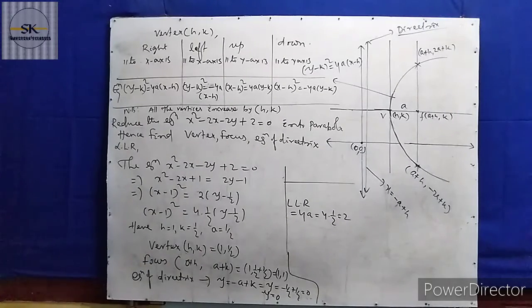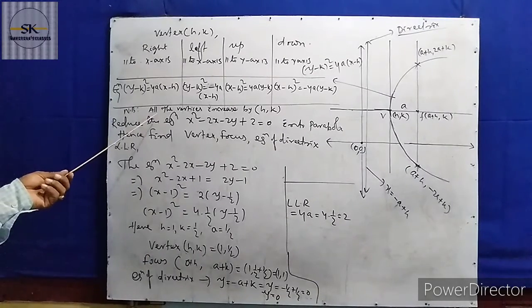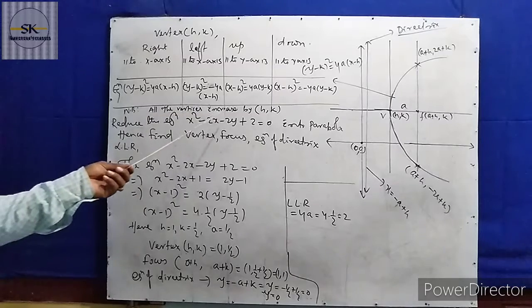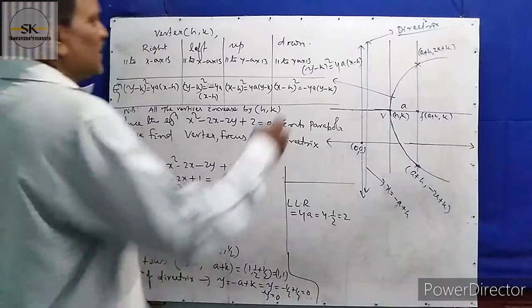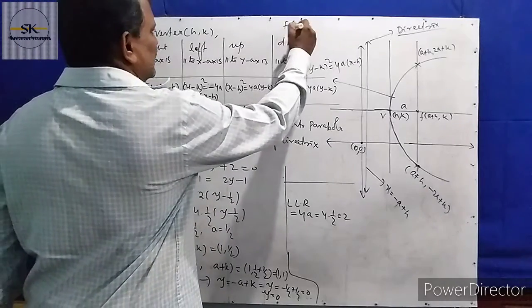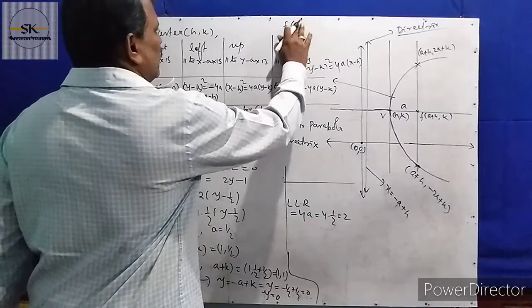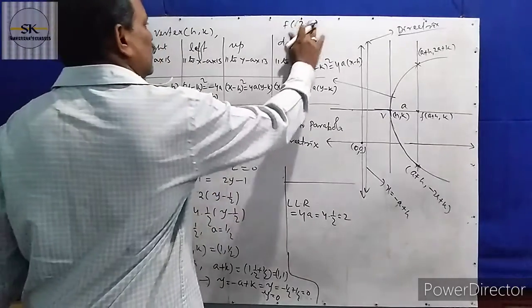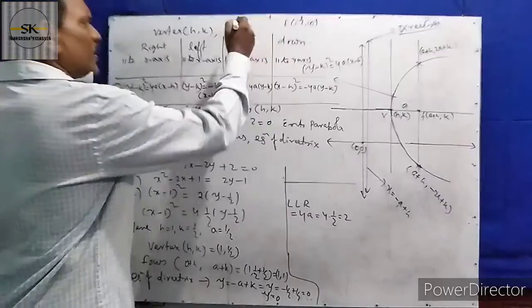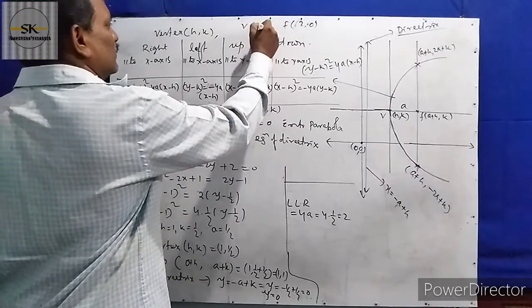So remember this, it is a very important point to be noted: all the points are shifted by h k. Suppose the focus equals 2 0 when the vertex equals 0 0.